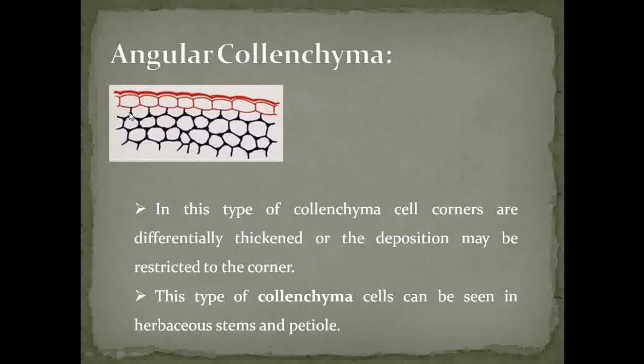If you observe the structure of angular collenchyma here, you see that in the corners there is higher deposition of cellulose and pectin. You see the dark black patches in the corners. These dark patches are the thick deposition of cellulose and pectin. As this thick deposition is present in the corners, it is called angular collenchyma. Basically this angular collenchyma is present in the stem or petiole regions.